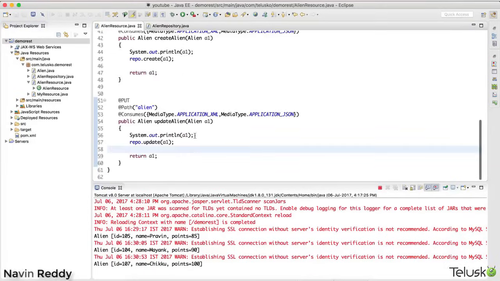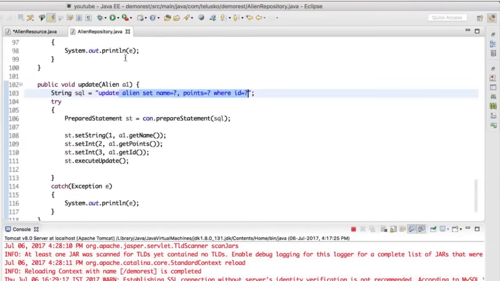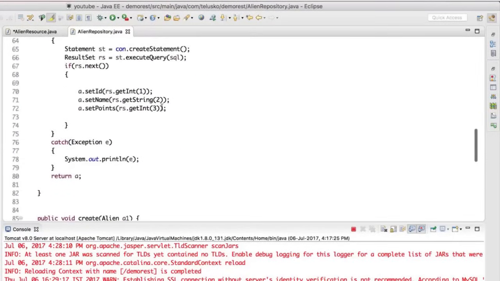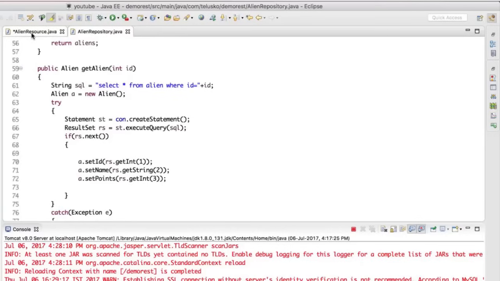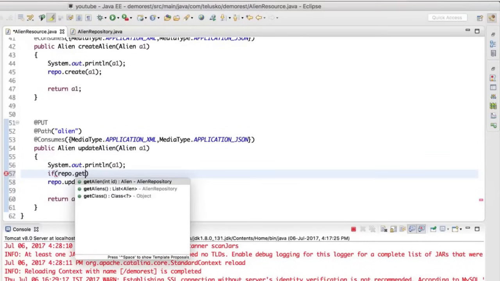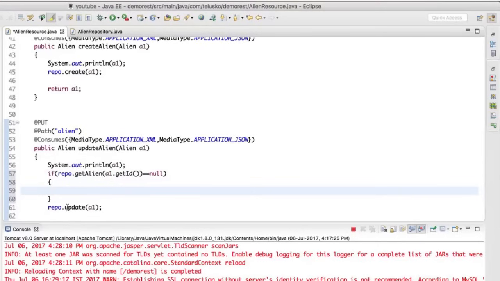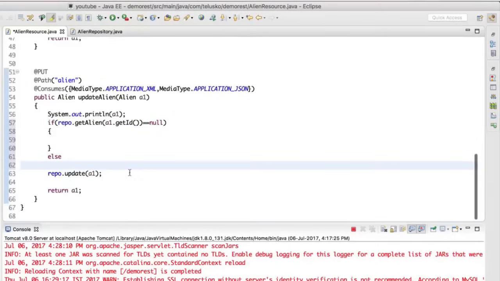While running the resource, first you have to fetch the value, right? So how do I fetch the value? We can use this getAlien method. Now we have getAlien. So what I will do is check if repo.getAlien, and if I pass the ID, I will say a1.getID. And if I fetch an object using this, I compare it with null. So in case it is equal to null, where is that?